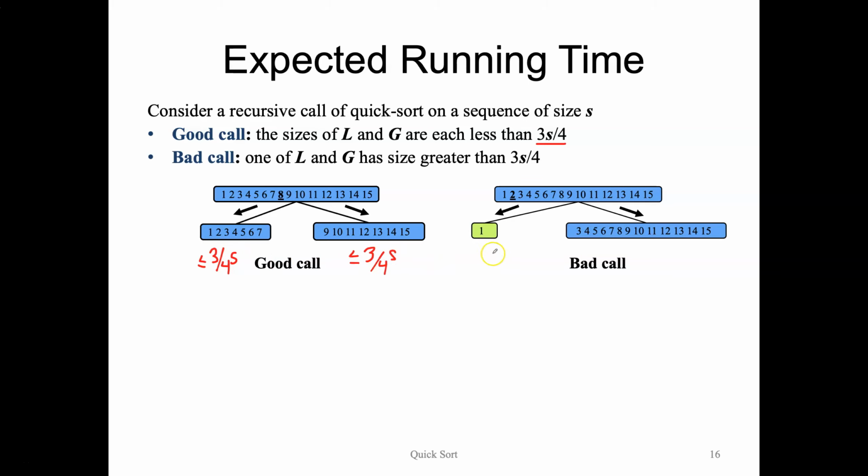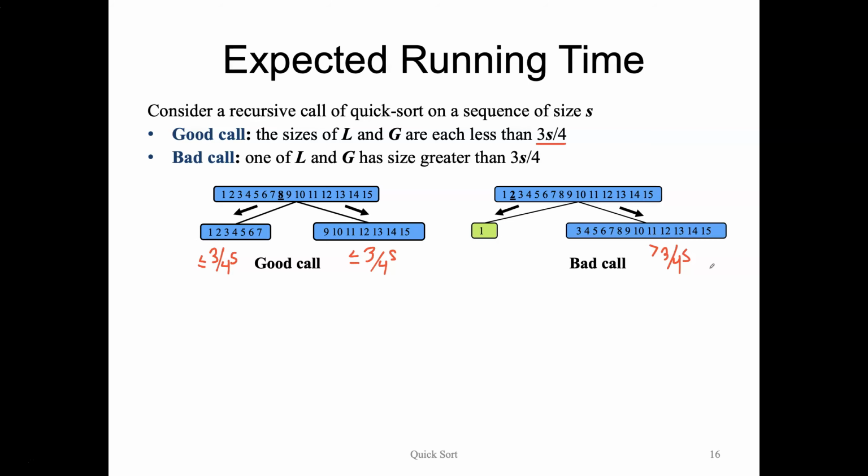Right? Whereas a bad pivot would be one which unevenly distributes these lists so that one of them, maybe the list L or the list G, has a size greater than 3/4 of our original input. So we want to count up how many pivots would be good and how many of them would be bad, so that we can say something about the odds that we would pick a good pivot out of all of the elements that we have, how many of them are good and how many of them are bad.